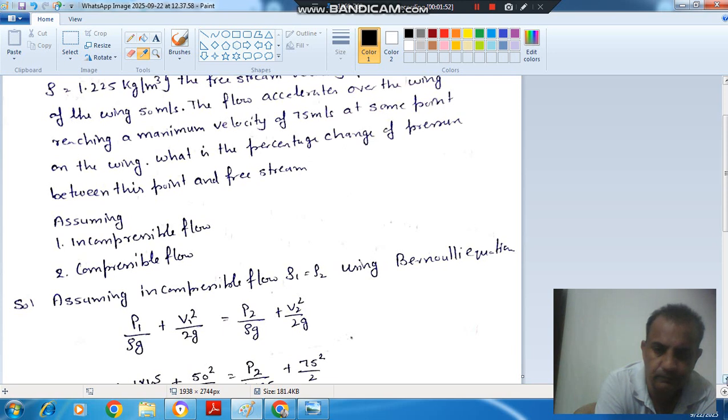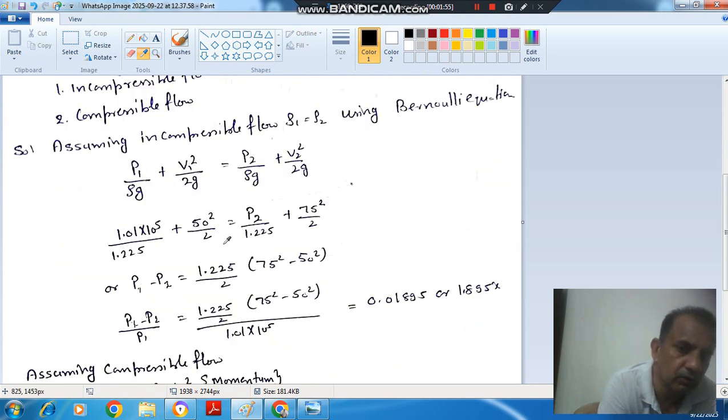Okay, so now we have the value of P1, we have the value of density, initial density 1.225, and it is the same, so we'll keep it the same. g will cancel out, initial velocity is 50 meter per second and final velocity is 75, so P1 minus P2 is equal to 1.225 by 2 times 75 square minus 50 square. If we divide it by P1, P1 minus P2 by P1 will come out as 0.01895 or 1.895%.